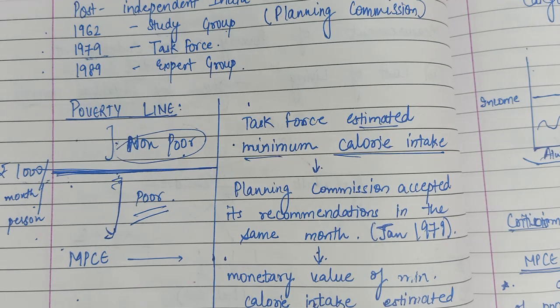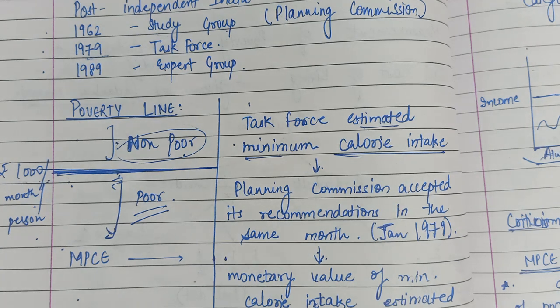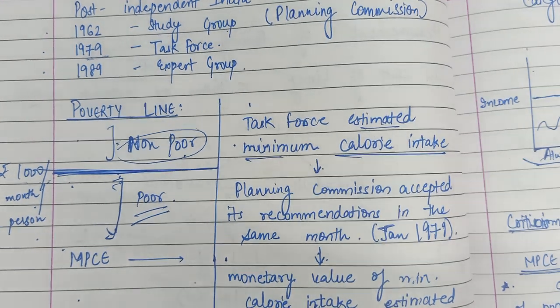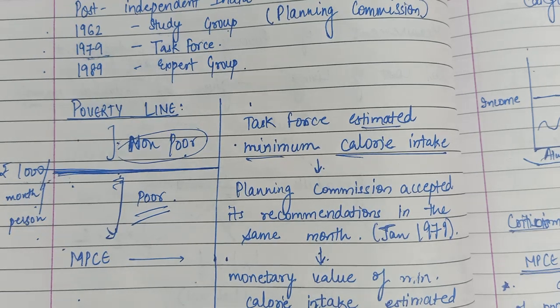So this was the first attempt by the task force. They estimated the minimum calorie intake, that is the nutritional requirements of people on a daily basis in urban areas and in rural areas.